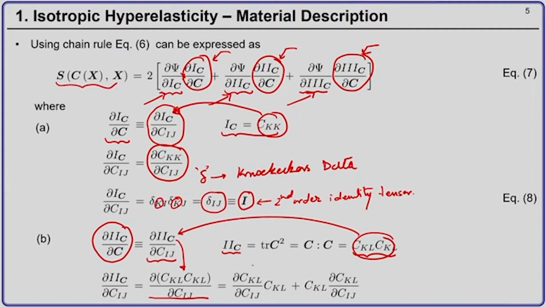Because this is a product, you have the derivative of the first term into the second term plus the first term into the derivative of the second term.